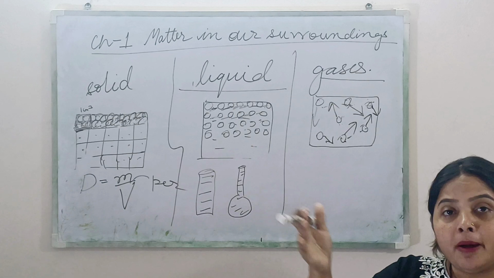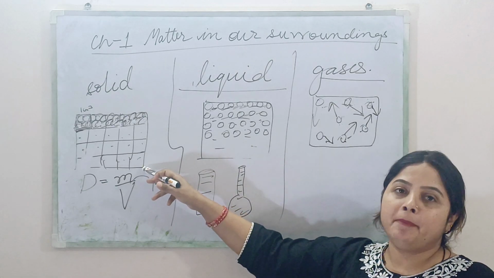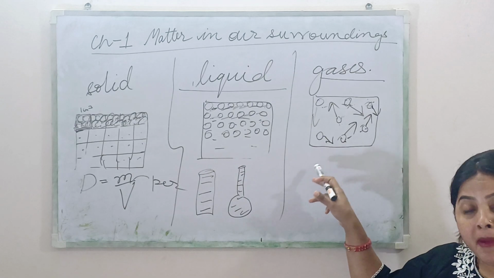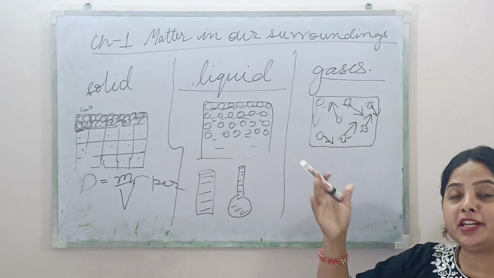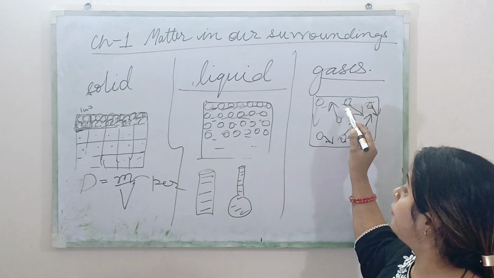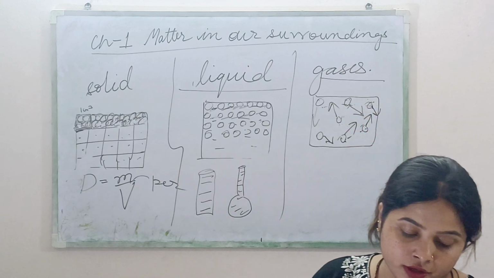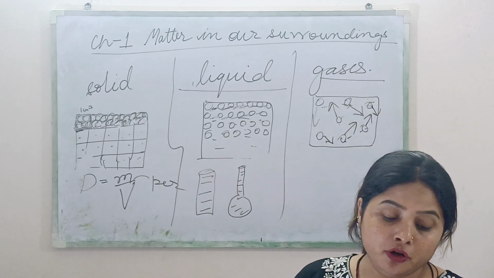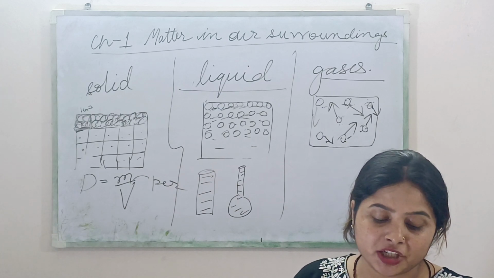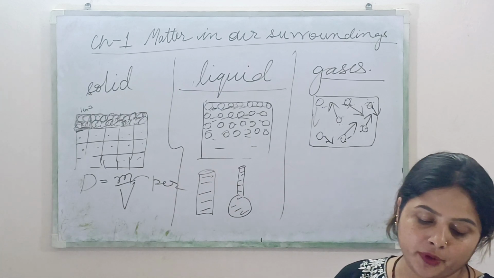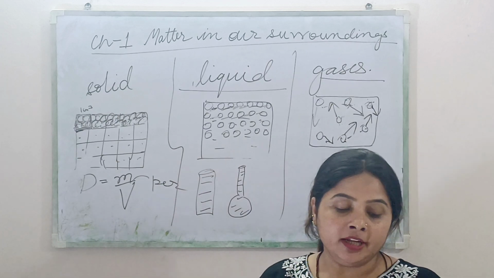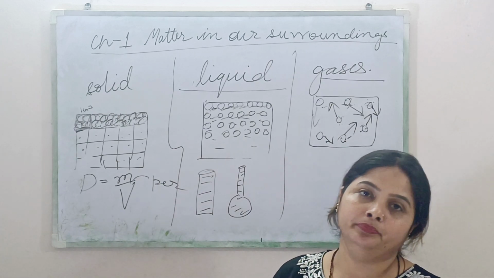Now maximum compression can be done in gases because the intermolecular force of attraction is least. Okay, gases have very low density, they are very light. A gas is much lighter than the same volume of liquid or solid. Gases fill their container completely. Gases flow easily.